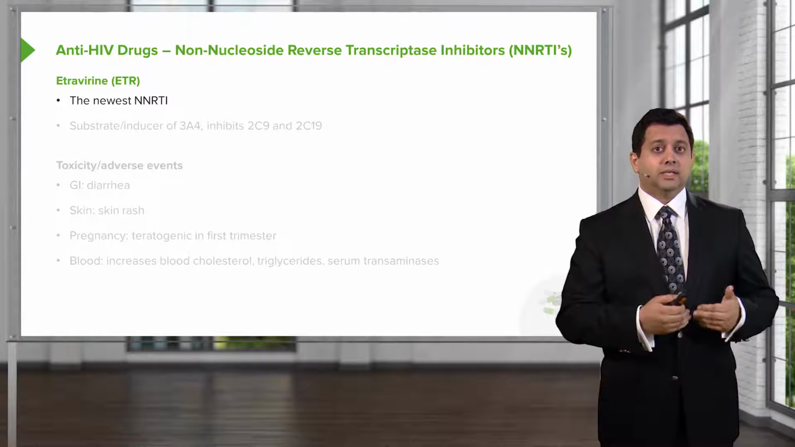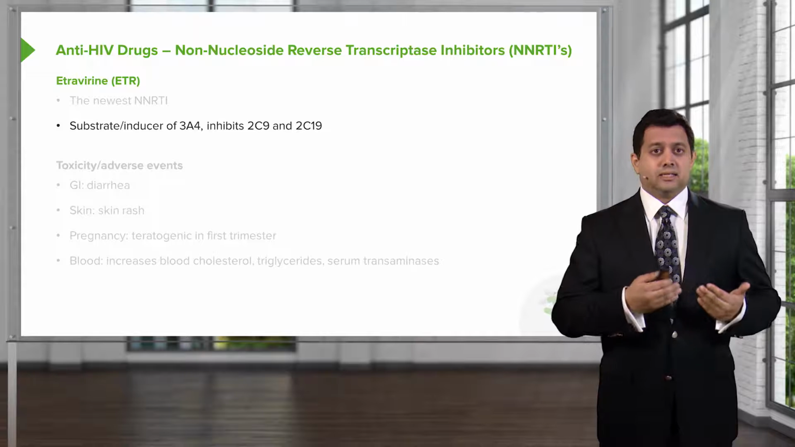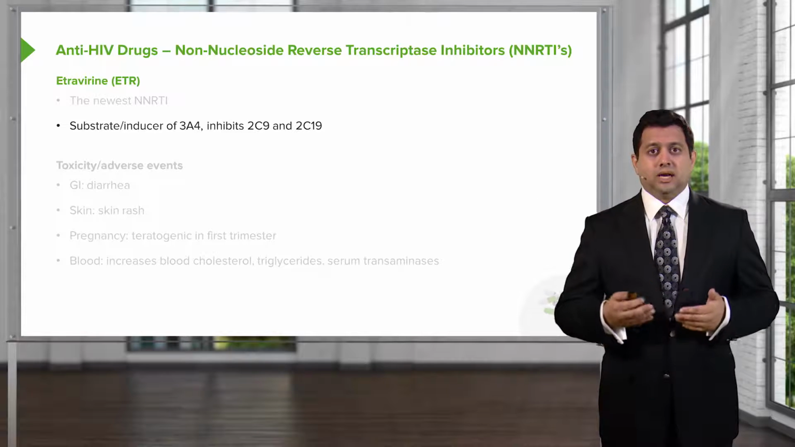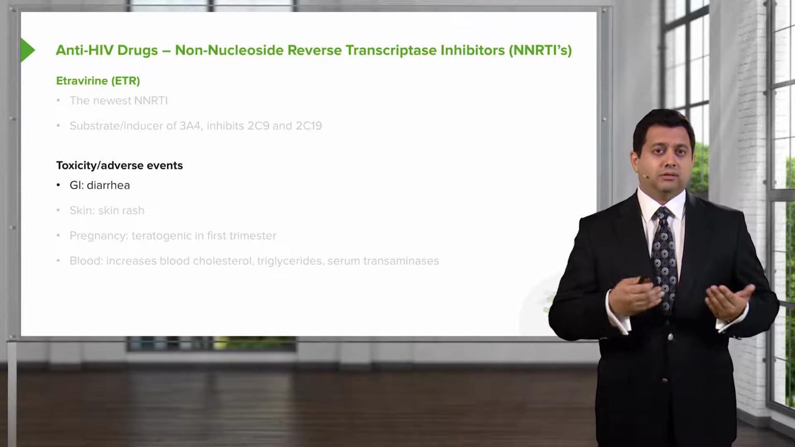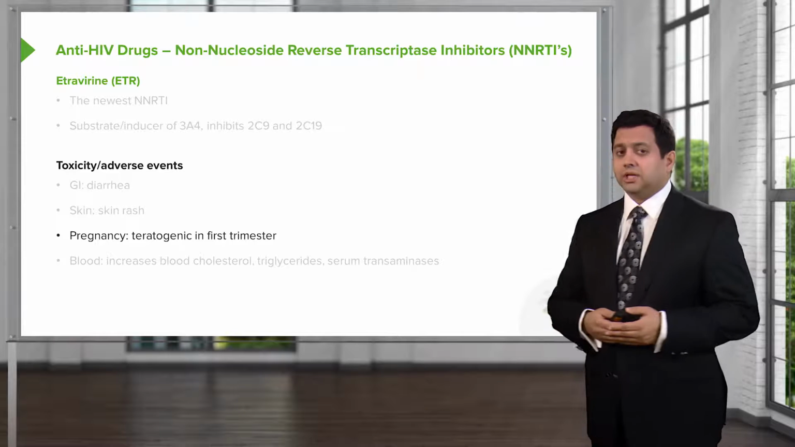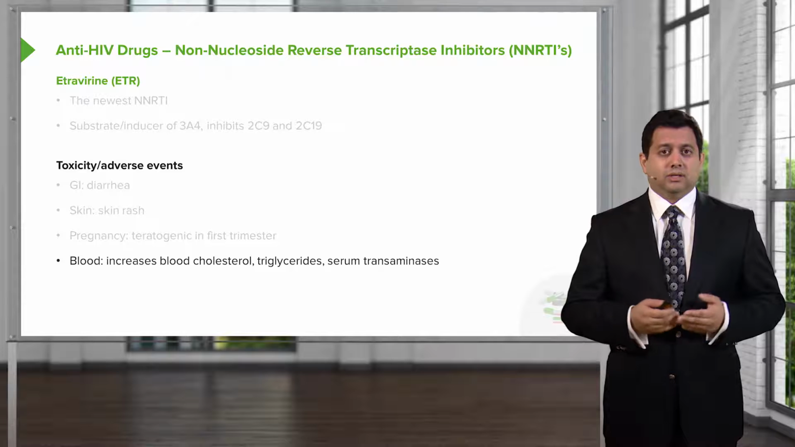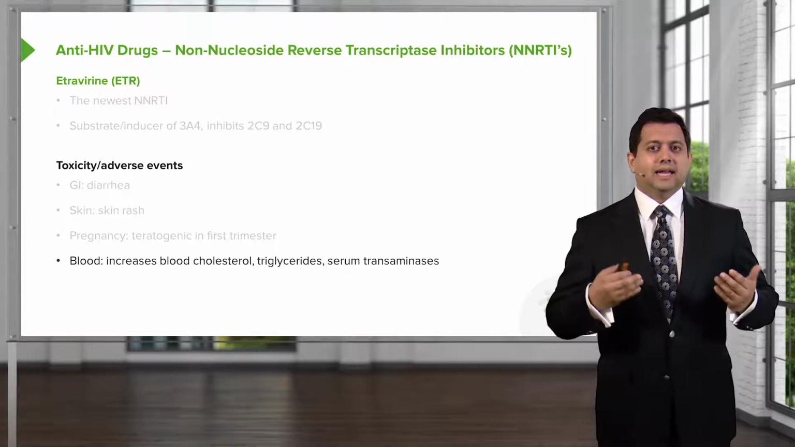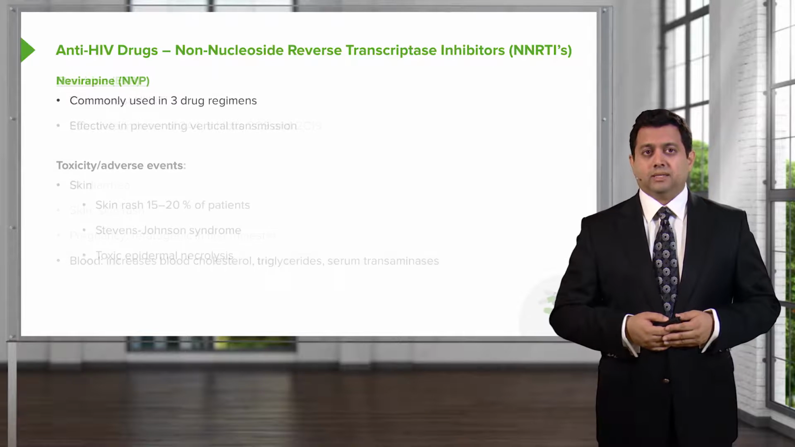ETR is now the newest non-nucleoside reverse transcriptase inhibitor. It is a substrate and an inducer of cytochrome 3A4. It inhibits 2C9 and 2C19. The toxicity and adverse events include diarrhea, skin rash, and remember that it can be teratogenic in the first trimester. It'll also increase blood cholesterol and triglycerides, and it can increase your serum transaminases. So we monitor these values on an ongoing basis.